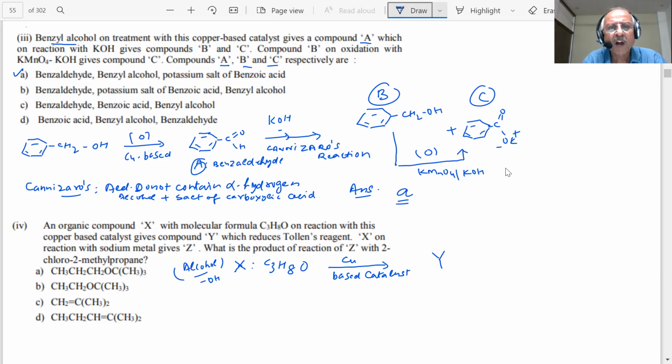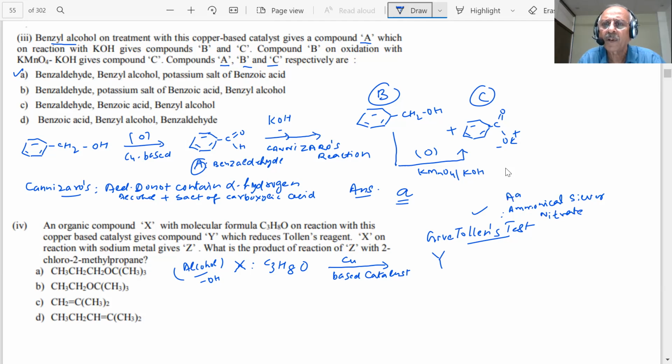When alcohols are oxidized, there are two possibilities: aldehyde or ketone. But Y gives Tollens' reagent test. Tell me, what is Tollens' test, students? Sir, Tollens' test is a test used for confirmation of aldehydes. What do we do in Tollens' test? The aldehyde is reacted with freshly prepared ammoniacal silver nitrate. And what do we get, students? Silver mirror.